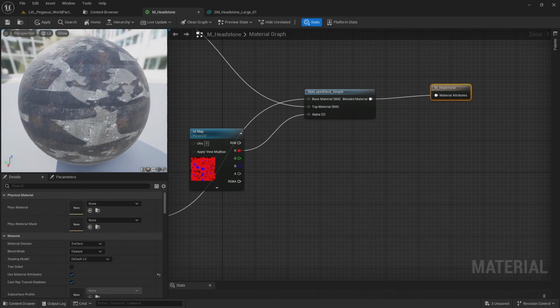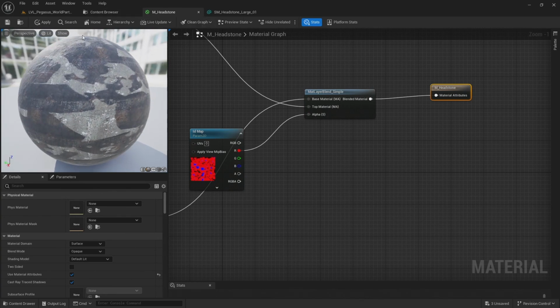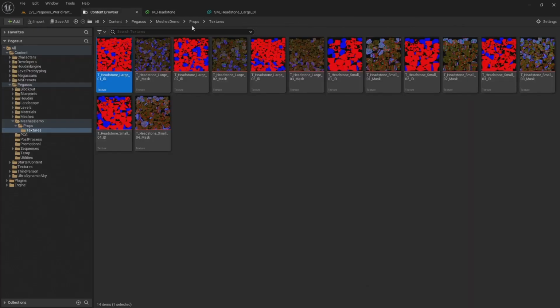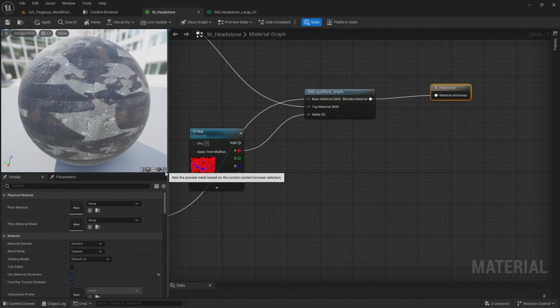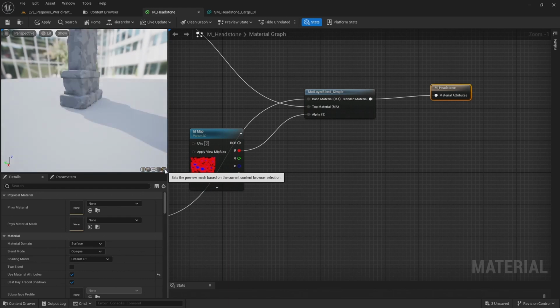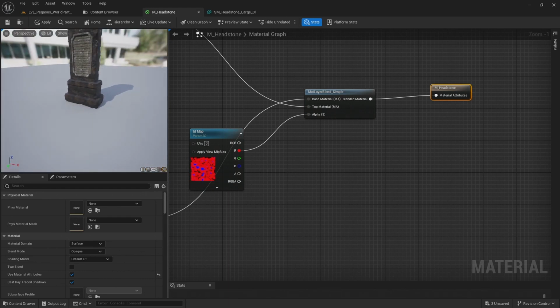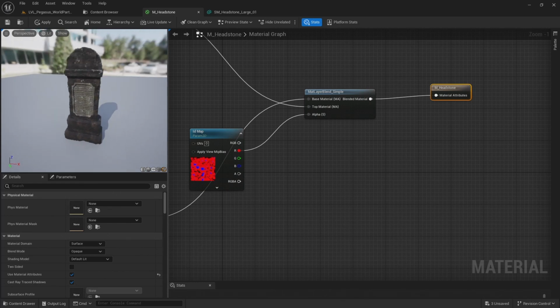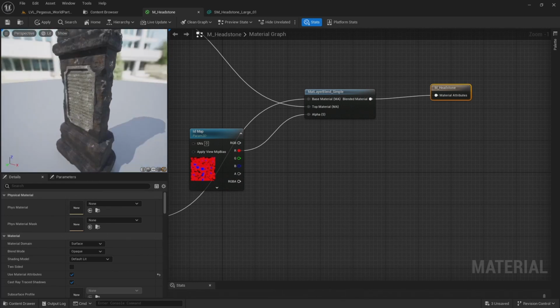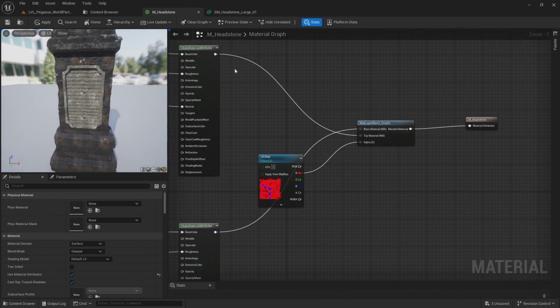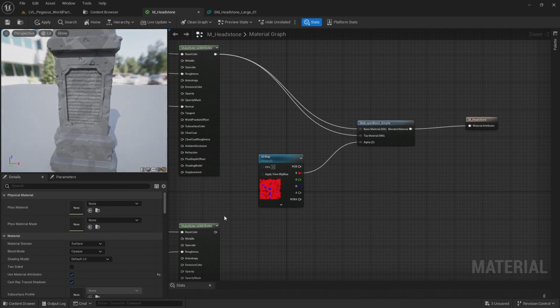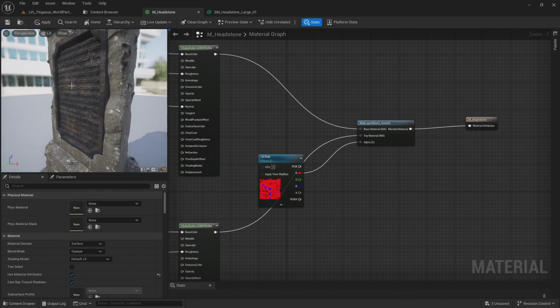Now I want to check that this is actually working on the headstone. So rather than having to save this material and check in the scene, I'm going to come to the content browser, select the large headstone, and then in the material, click this little brick-looking icon on the far right, and that will bring that headstone into the scene. It looks like I've connected these the wrong way around. So let's change these around, put the metal as the base material and the stone material as the top material. Oh, there we go, now I can see the metal material in the viewport.